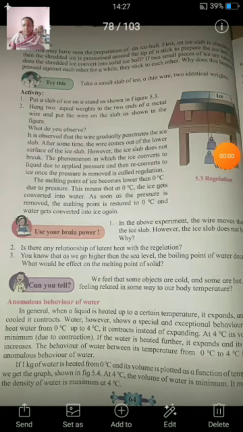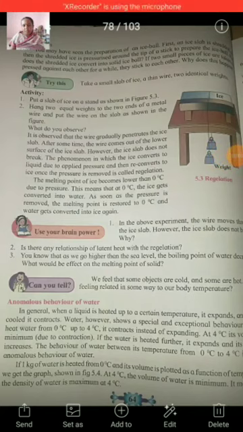Last lecture we started chapter number 5, that is heat, and we studied the specific latent heat of fusion, the specific latent heat of vaporization, and what is meant by regelation. Today we will see our next point, that is the anomalous behavior of water. What is meant by the anomalous behavior of water, and how it can be studied with the help of Hobbs apparatus, we have to study today.